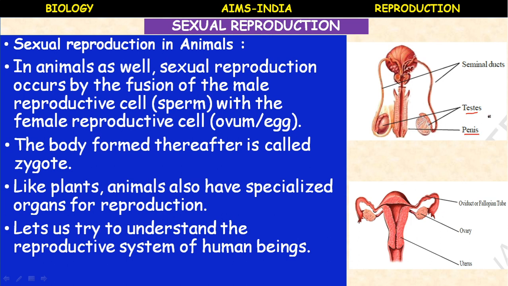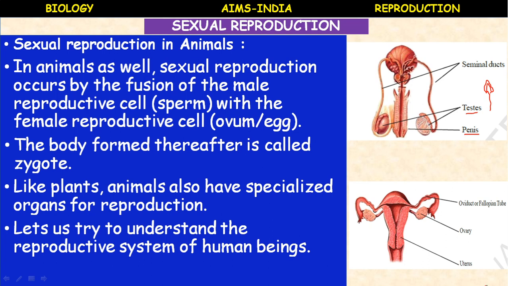The testes produce the male gametes called spermatozoa during the reproduction process. Millions of sperms are produced by the testes. So this is a brief about the male reproductive system.